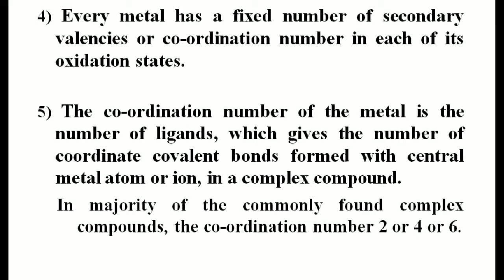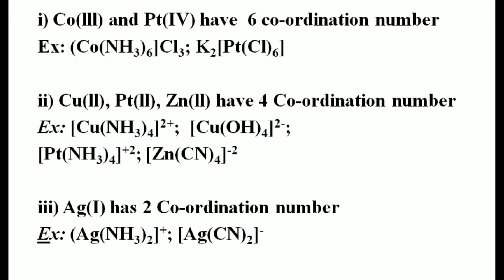Similarly, students, the majority of complex compounds have a coordination number of 2, 4 or 6. These are the common coordination numbers for complex compounds. For example, if you take cobalt 3 complex compounds or platinum 4 complex compounds, they generally have a coordination number of 6.